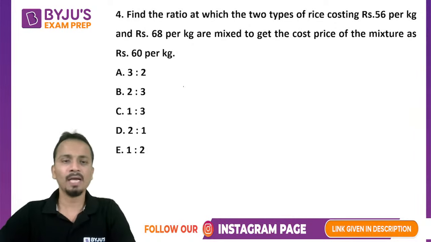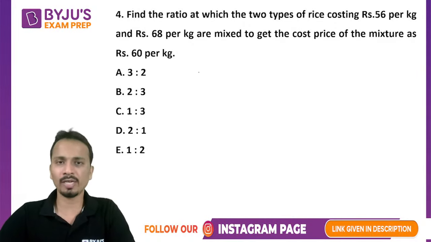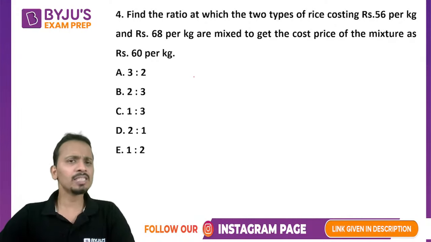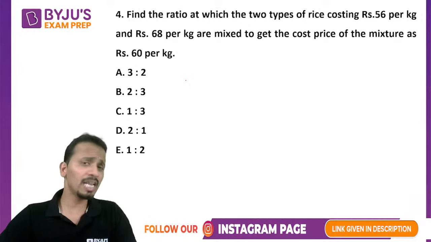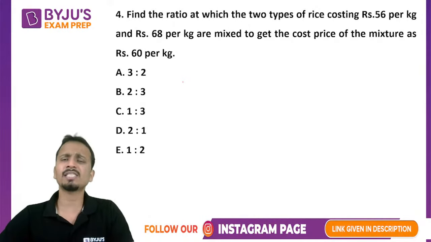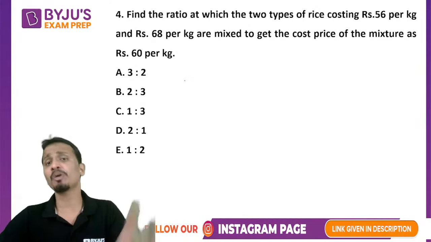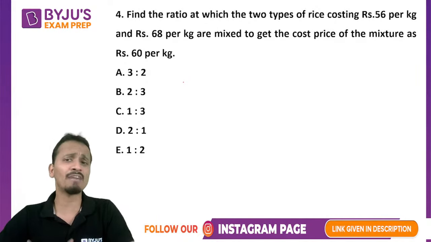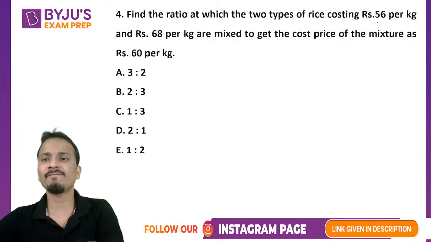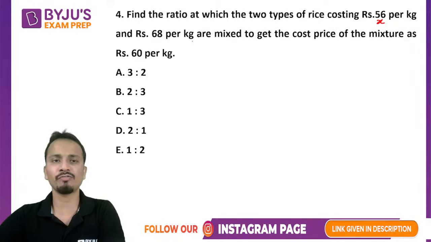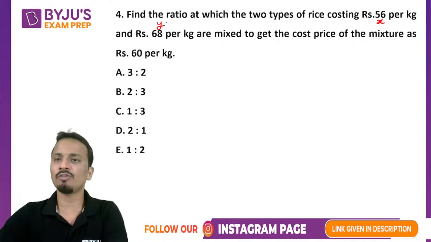All right. Now, like I mentioned, I'll be using two methods for this one. In case you are comfortable with weighted average, that is fine, but you still have some time. You must understand the method of allegations because it's a wonderful method that will save plenty of time. The ratio in which two types of rice. So let's say first rice, which is costing 56 rupees per kg. I've taken X kgs of this one and Y kgs of the other one.